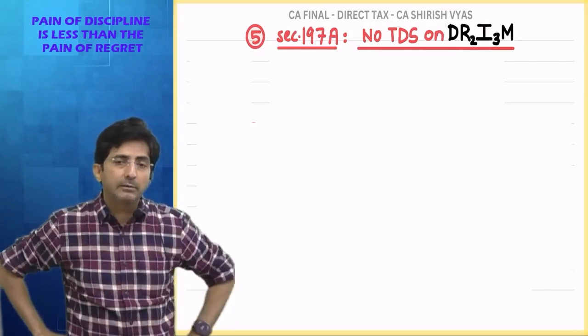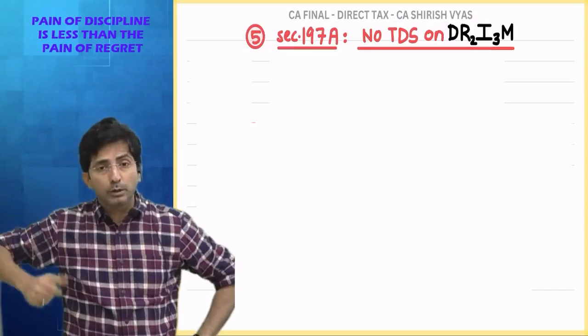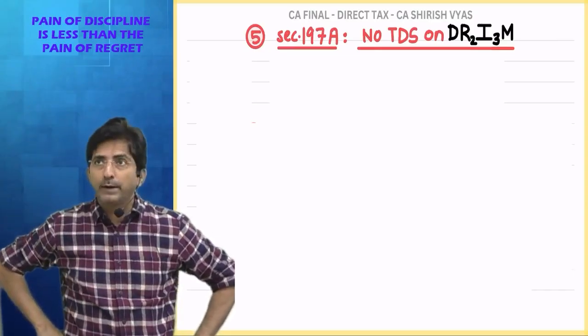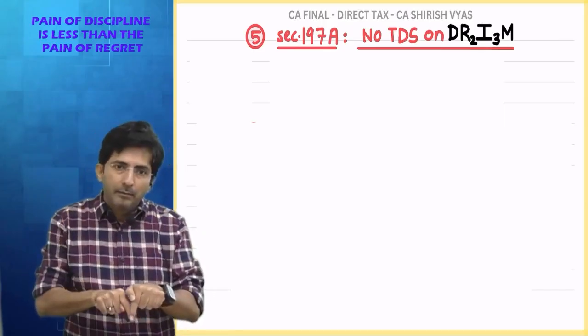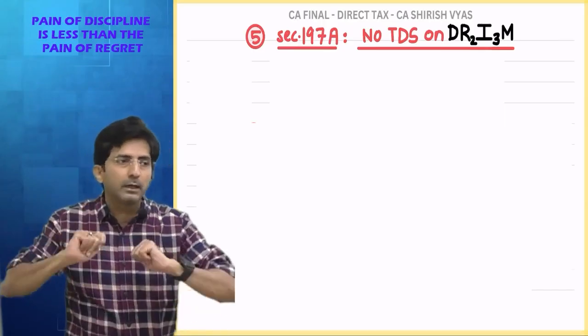And then at the end, what will I say? The company deducted 2,500. How did I get 2,500? 10% of 25,000. So my tax is nil. But the 2,500 I will wait for as a refund.